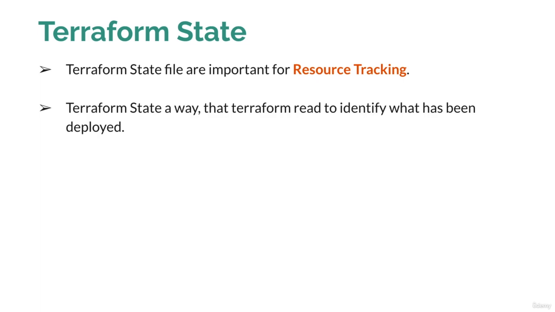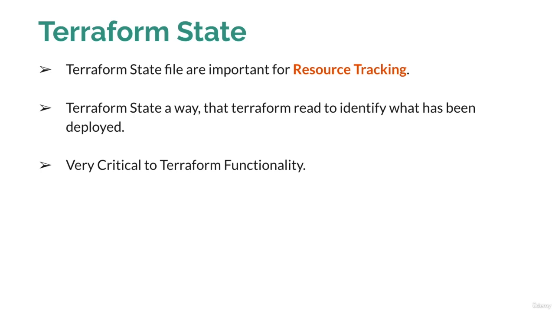The Terraform state file is what Terraform reads to identify what has been deployed. So whenever you have deployed a few things using Terraform, the metadata and information about these resources is recorded in a Terraform state file. This file has the record of all the resources, so that is very critical for Terraform functionality, because once you create your infrastructure using Terraform and all the resources are deployed on your cloud, tracking of these resources is possible using the state file.